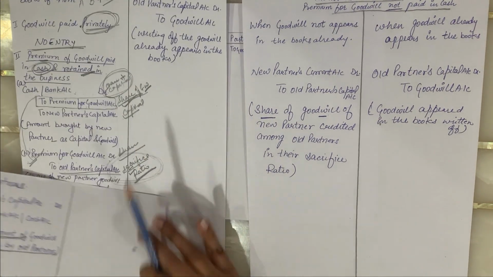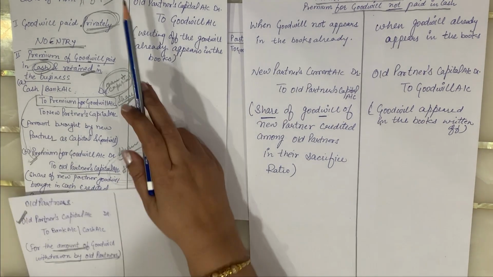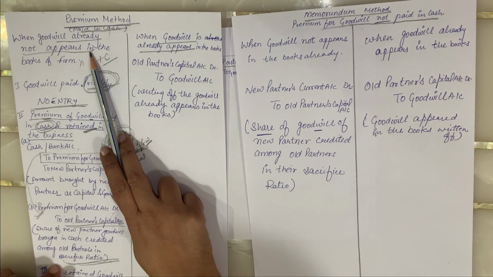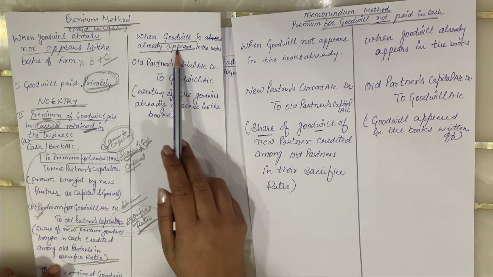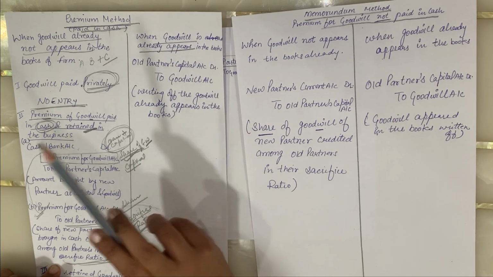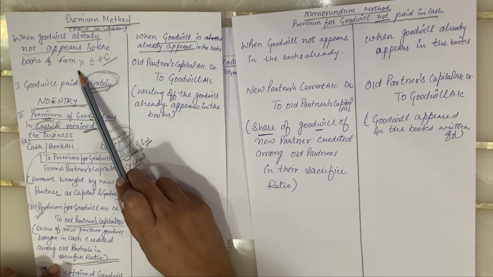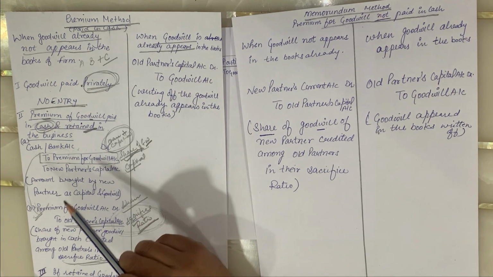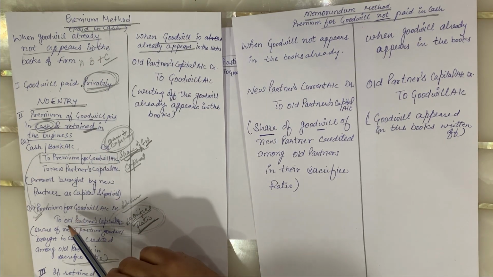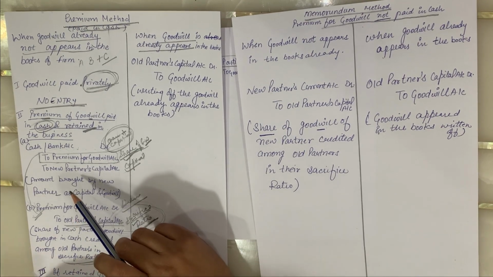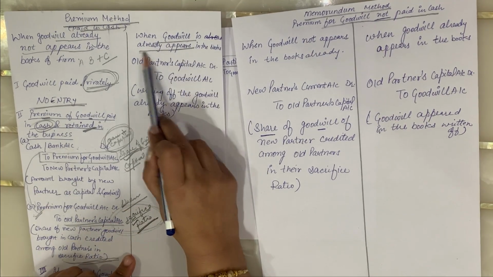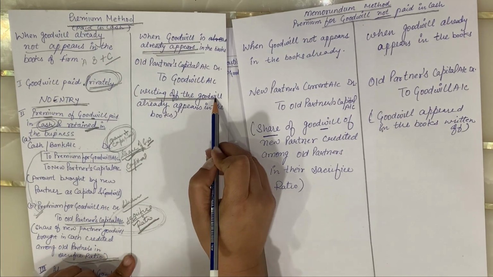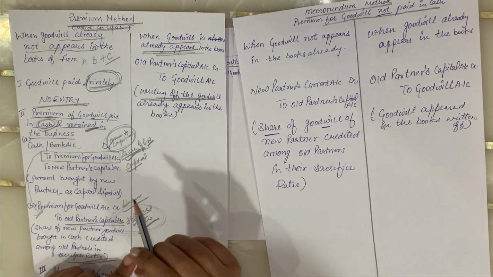Now the second case that we are discussing in the premium method. The first one was when no goodwill already appears in the books. But now the goodwill already appears in the books of account, meaning the balance sheet of the partnership firm. Already they have shown on the asset side the value of the goodwill. So whenever in any case goodwill already appears in the books of accounts, what is to be done? You have to write off the old goodwill, that is already shown in the books of accounts.